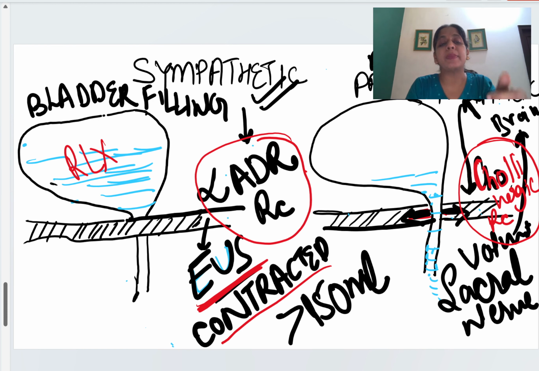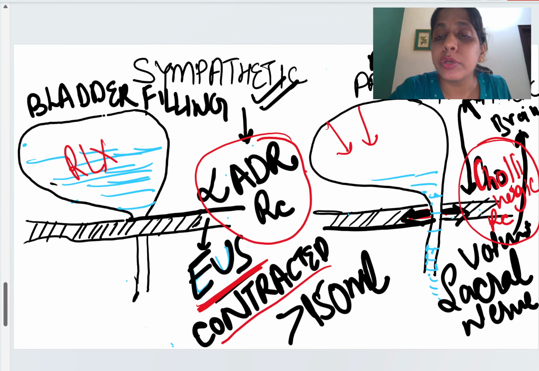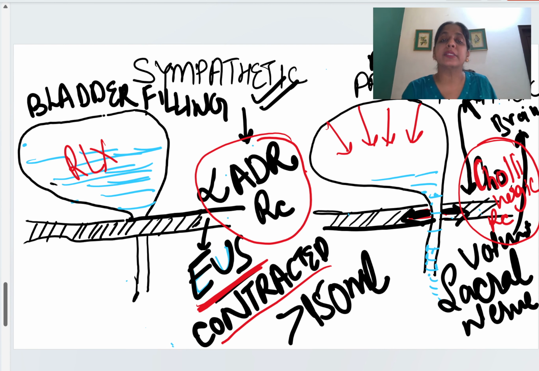Now what if the bladder contracts during micturition? The name of the bladder muscle is detrusor. What if this bladder muscle gets activated early?